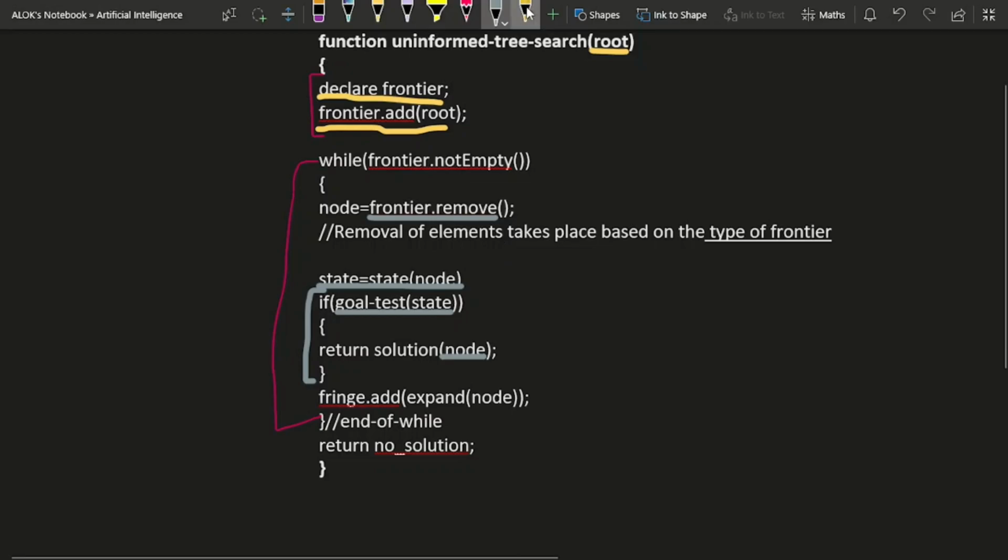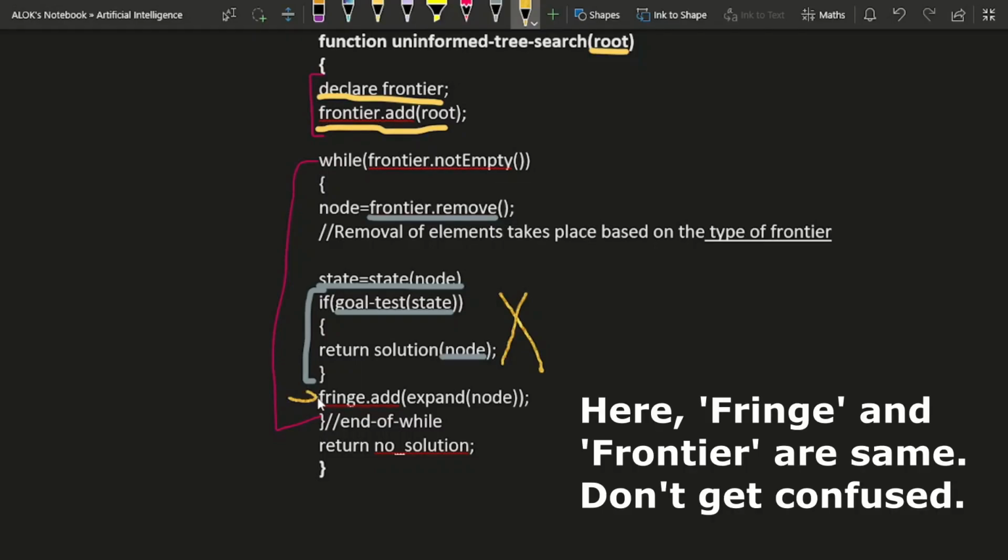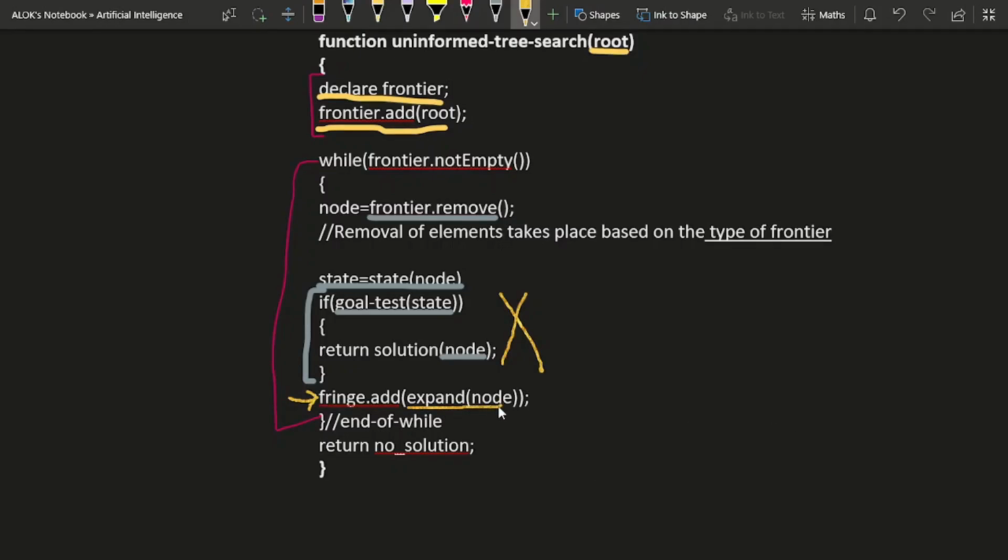Now, if this condition is not satisfied, meaning this state is not our goal state, then execution of this statement would be performed, in which we'll be first expanding our node, the concept of expansion that you have studied just now. So the same thing is happening over here. We'll be getting children of this node, which we'll be adding to this fringe.